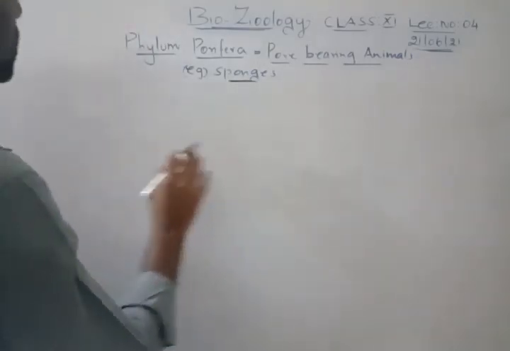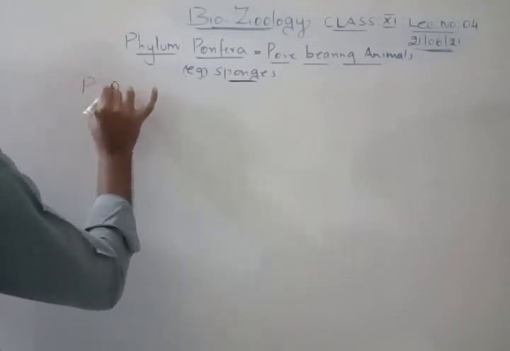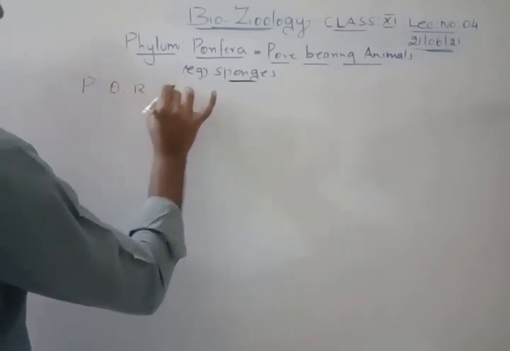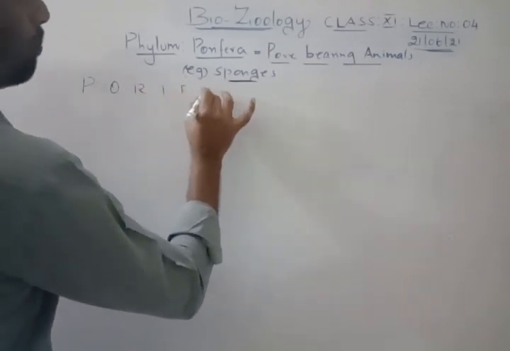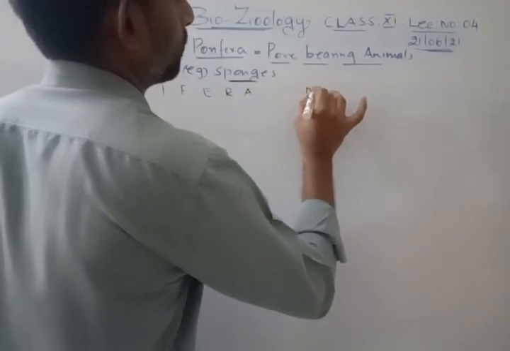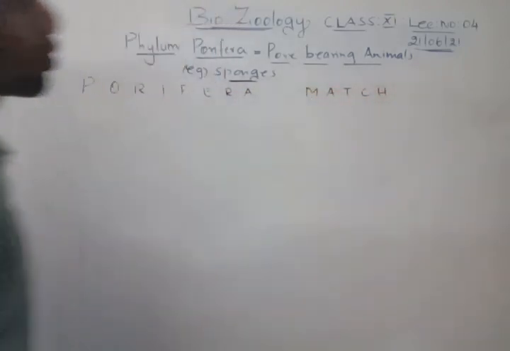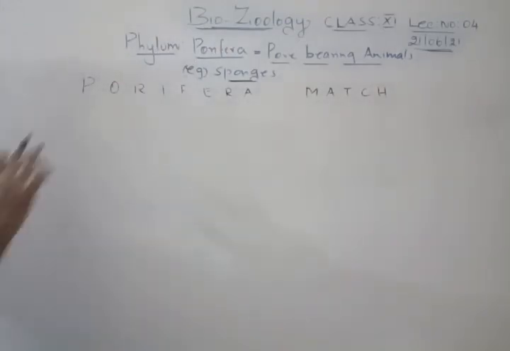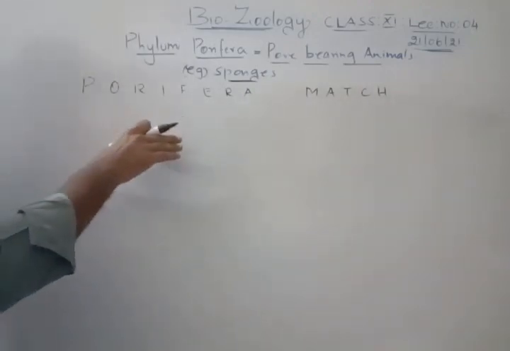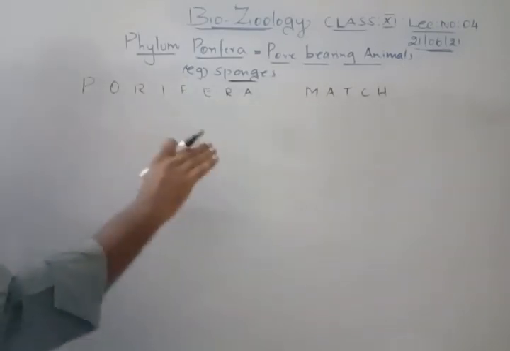What is that word? Porifera match. If you remember this word, you can easily study the entire salient features. Excluding the example, we have 10 salient features, and all these 10 you can easily remember.